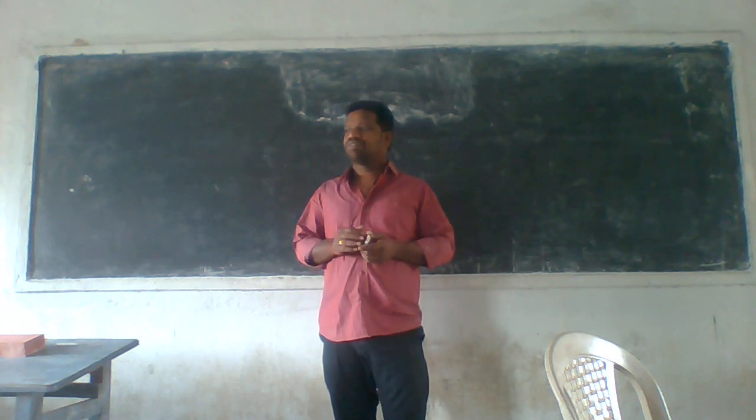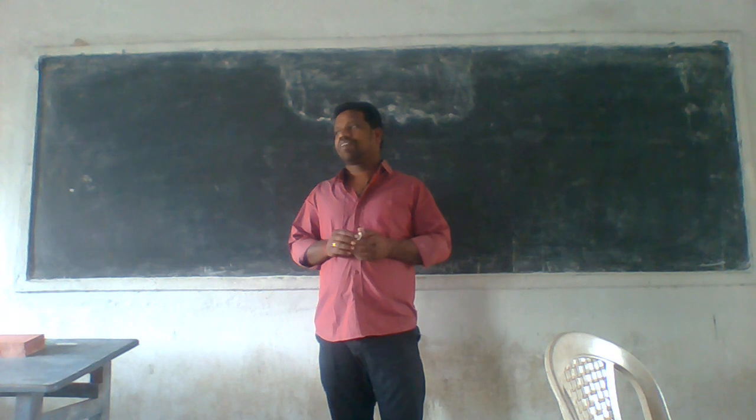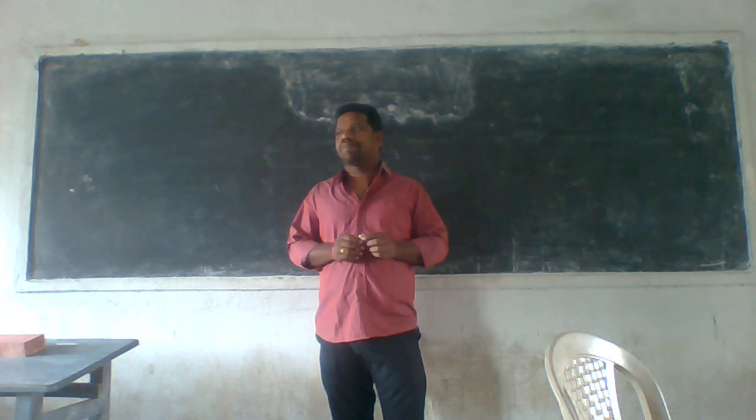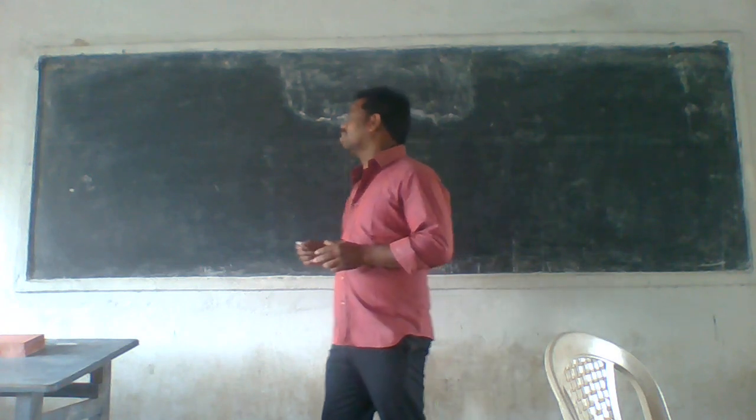This paper belongs to the CPCS third paper, fifth semester, paper 5.6. That means the sixth paper. Okay. The title is DBMS.